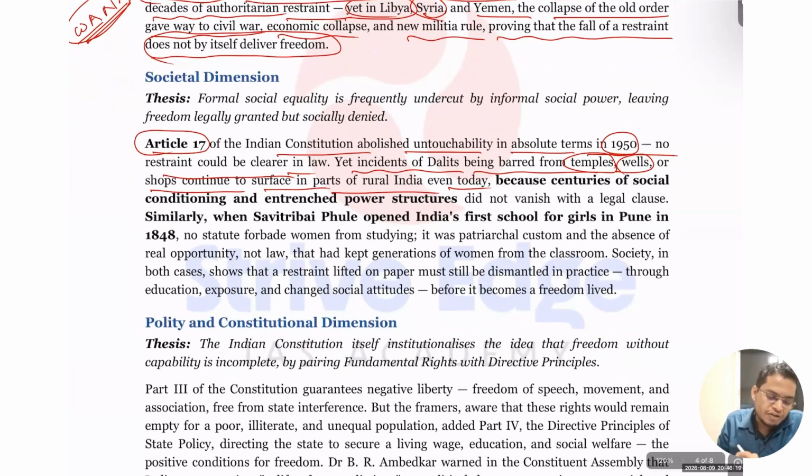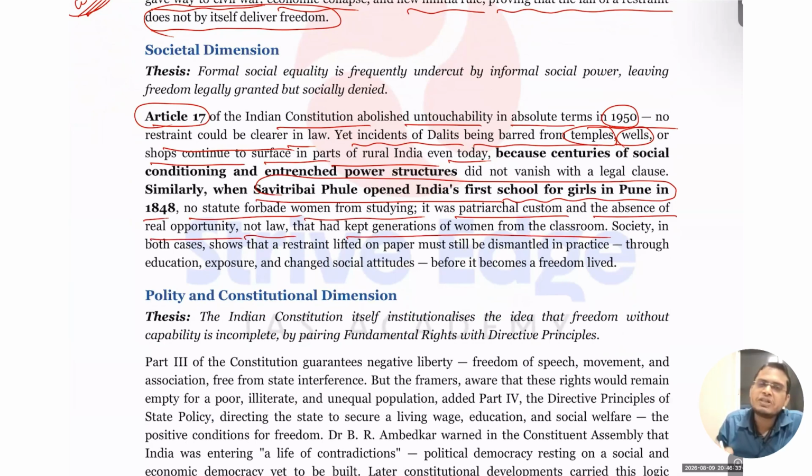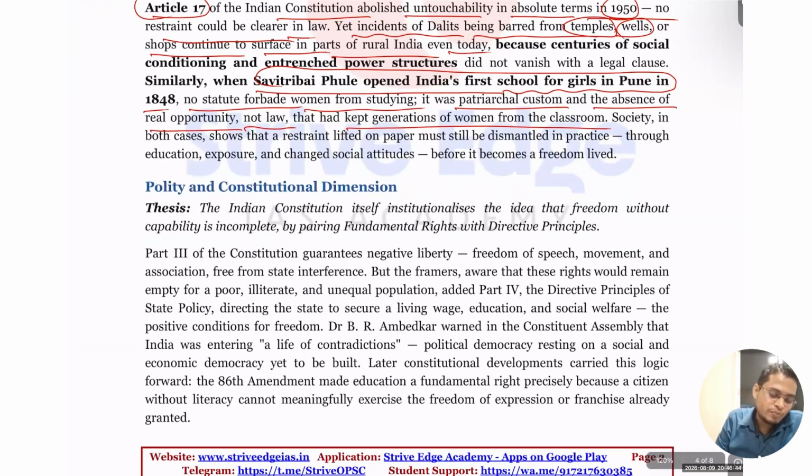Okay, you can see the same thing happened with Savitribai Phule opening the first girls' school in Pune in 1848. No law forbade women from studying. Yet patriarchal customs and the absence of real opportunity meant they did not allow their women to be educated. You can see, though there is no legal restriction, it is the society, it is that restriction, that hampers education.